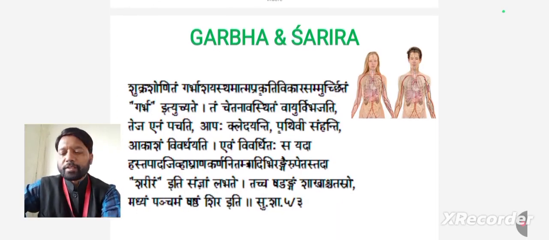Tam Chaitana avasthitam. After this Chaitan Tattva enters the united portion, the union of Shukra and Shoni at the site Garbhashaya, there will be Chaitana Avastha, Vayu Vibhajati. There will be cell division, which occurs by the Vayus. Appropriate cell division will happen. And Teja Enam Techati: Teja means Agni will digest appropriately.